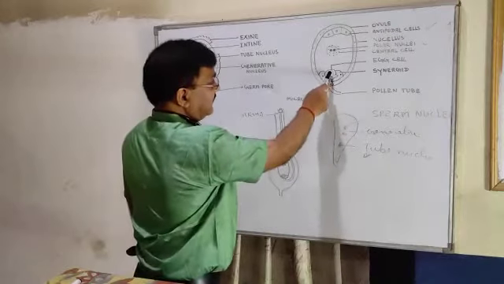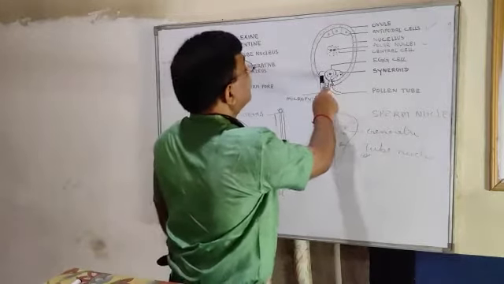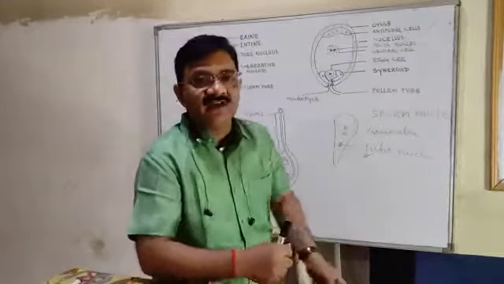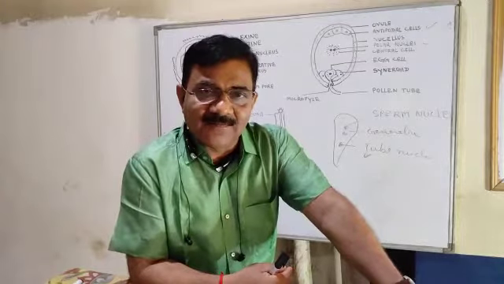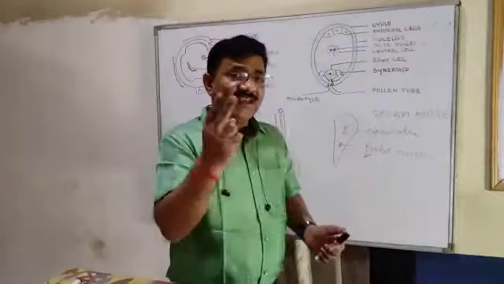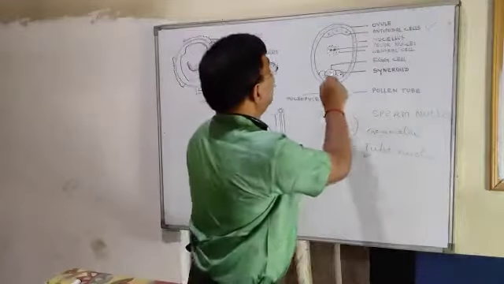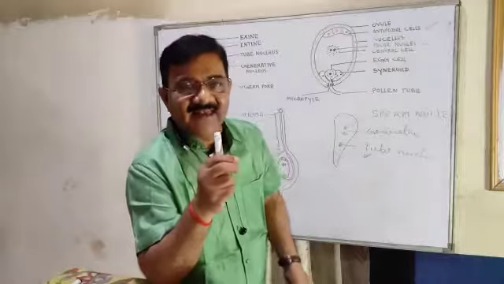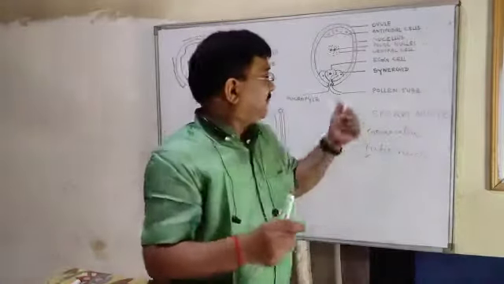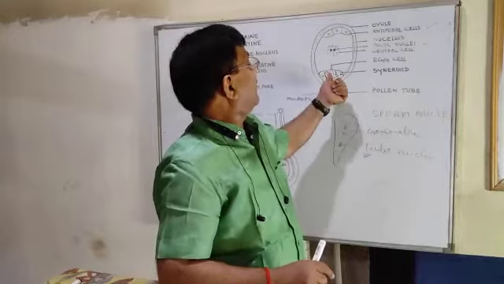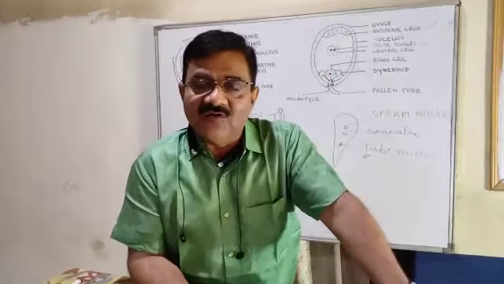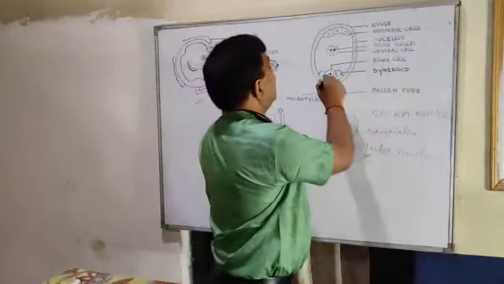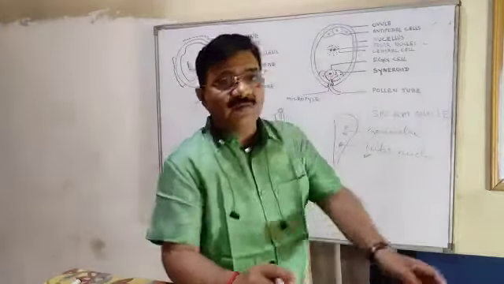Here we have discussed the synergids. Two side cells are the synergids. One of the synergids will receive the two sperm nuclei. Now, of these two sperm nuclei, one will be sent to the egg cell in the middle, and that sperm nucleus fuses with the egg cell to form the zygote. Very clear? One sperm nucleus fuses with the egg cell to form the zygote.